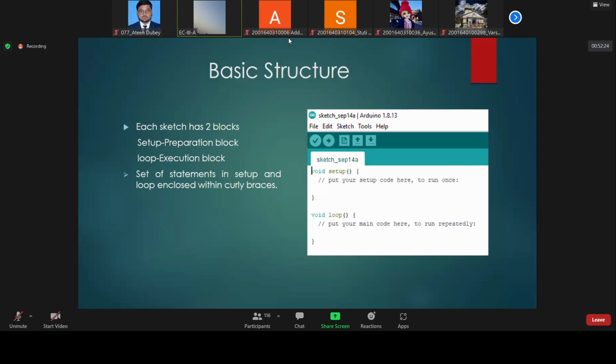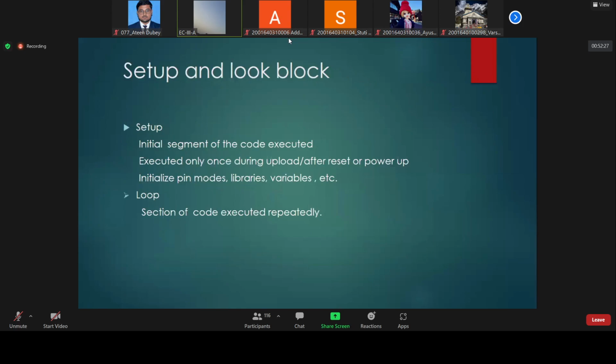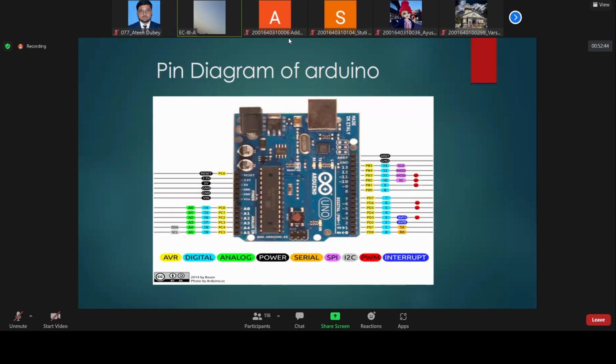Now, we have discussed this one. Setup and loop we have already explained: setup is the initial segment of code, and the section of code which we want to execute an infinite number of times we will write in the loop. This is the microcontroller that we are going to use, and in it we are going to make a program. I have told you that in the last 1 hour we will make a project, and we will try to make 3 projects. So we will use this microcontroller, and it is very important to understand this microcontroller board.